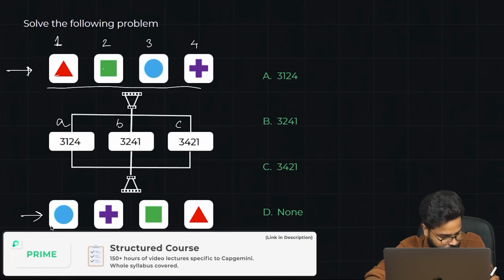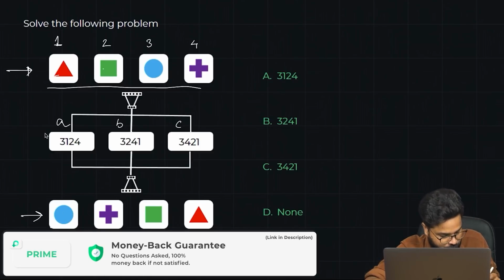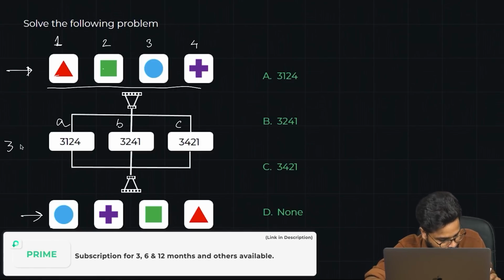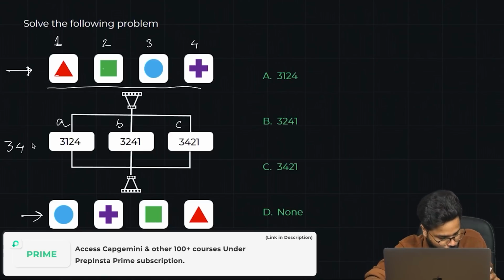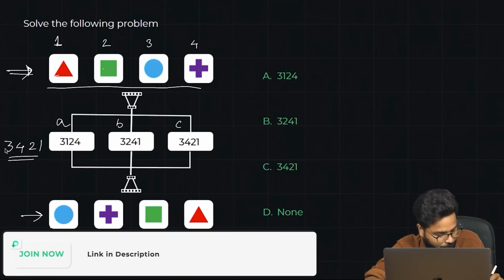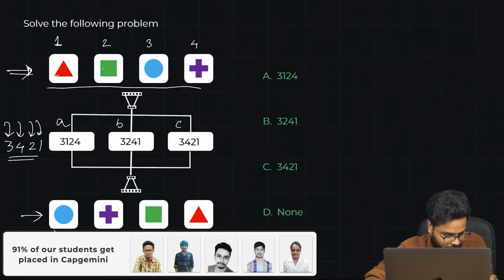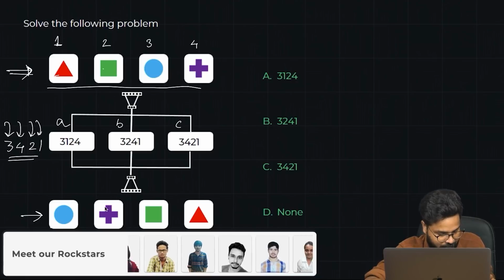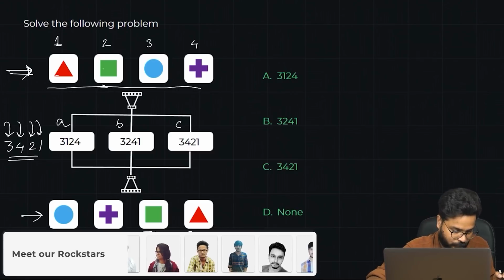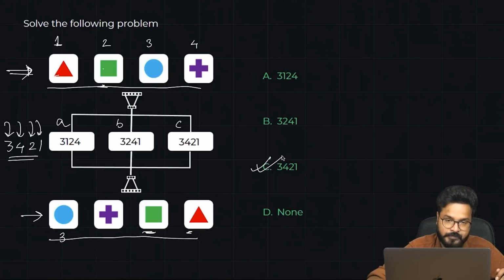So what is the actual position of this circle? It was 3. So what we're doing is, first we're inputting 3 from here, then we are inputting 4, then inputting 2, and then inputting 1. So if we input them in the order 3, 4, 2 and 1 and then display, this is how it's gonna look. This is the third one, this is the fourth one, this is the second one, and this is the first one. 3, 4, 2, 1. So option C is the correct answer.